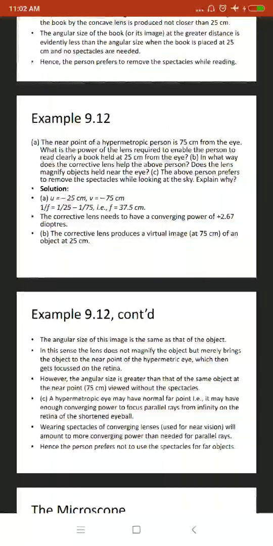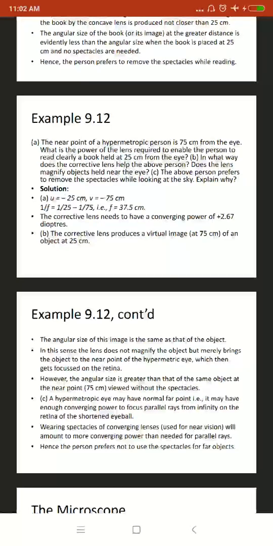In that sense, the lens does not magnify the object, but it brings the object to the near point of the hypermetropic eye, and then it gets focused onto the retina. So the angular size is greater than that of the same object at the near point of 75 centimeter that can be viewed without spectacles.